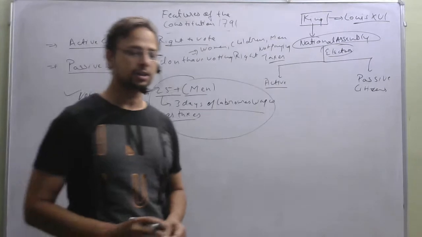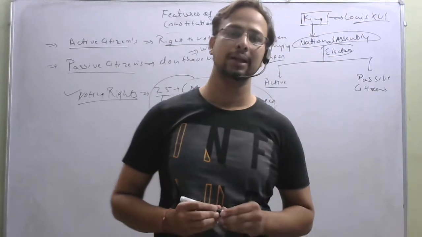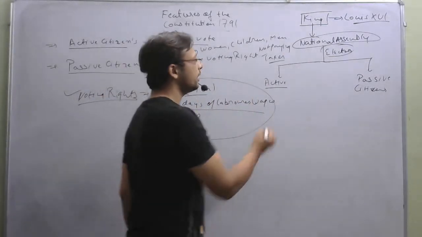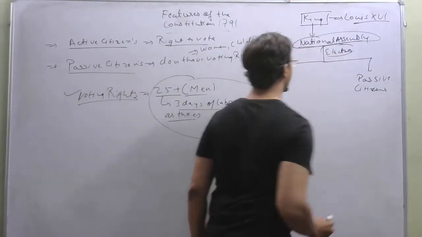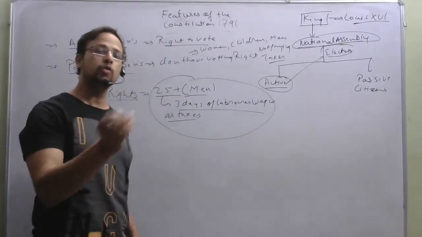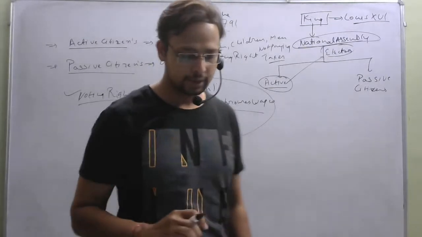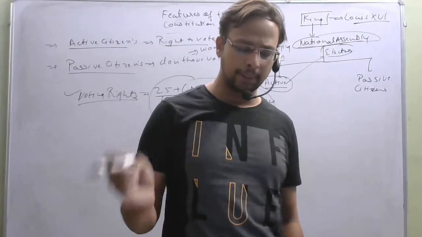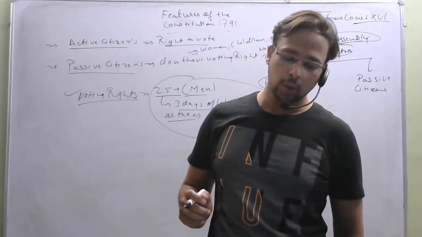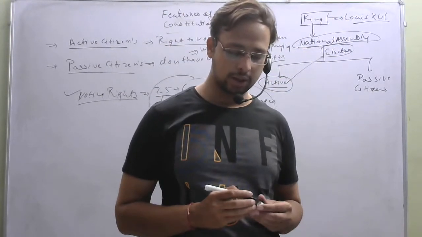Active citizens were required to vote and elect people as their representatives who would further elect the members of the National Assembly. It was not that active citizens would do the voting and directly elect the National Assembly. No, the active citizens would elect their electors, the persons who would do voting for them, and those electors would elect the National Assembly. Those who were elected by the active citizens and given the right to further elect the members of the National Assembly were called the electors.